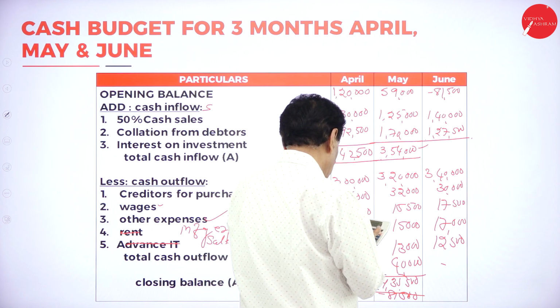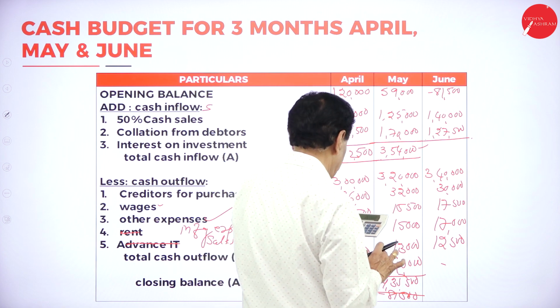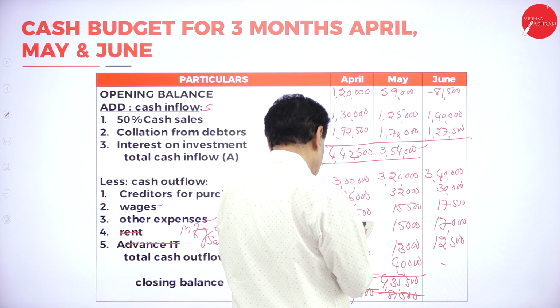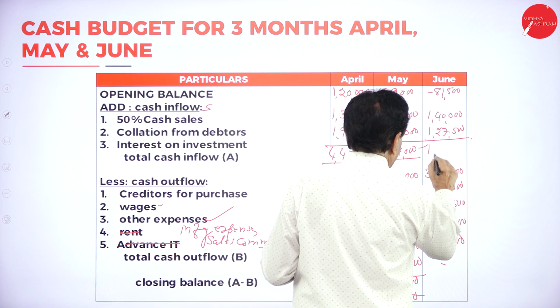So 1,40,000 plus 1,27,500 minus 81,500 is 1,86,000.